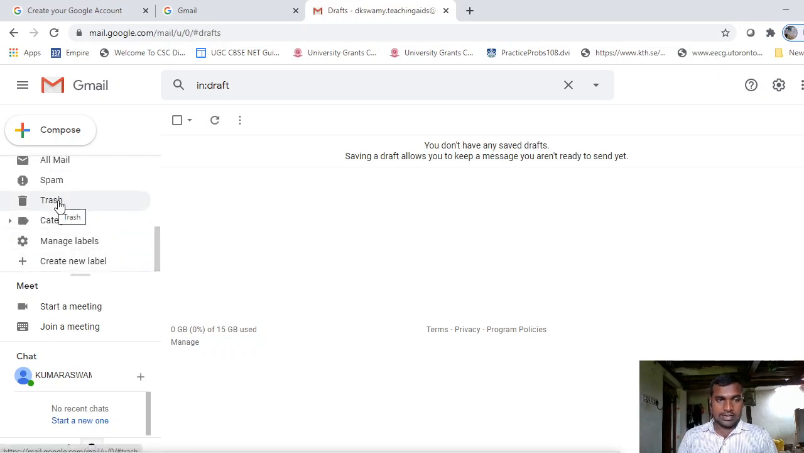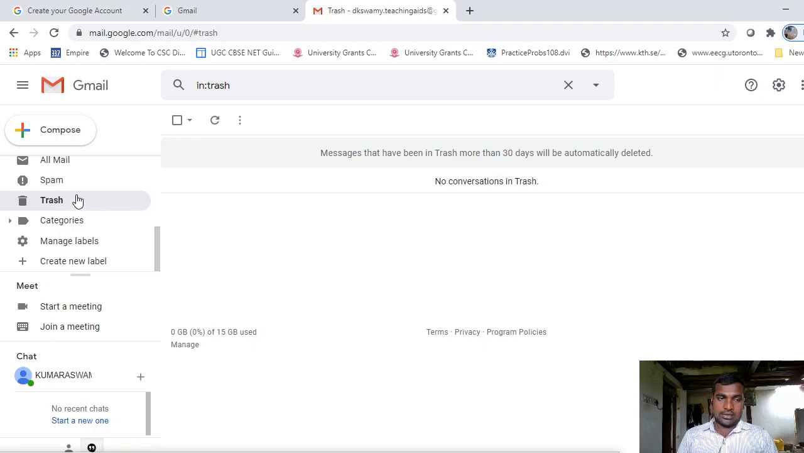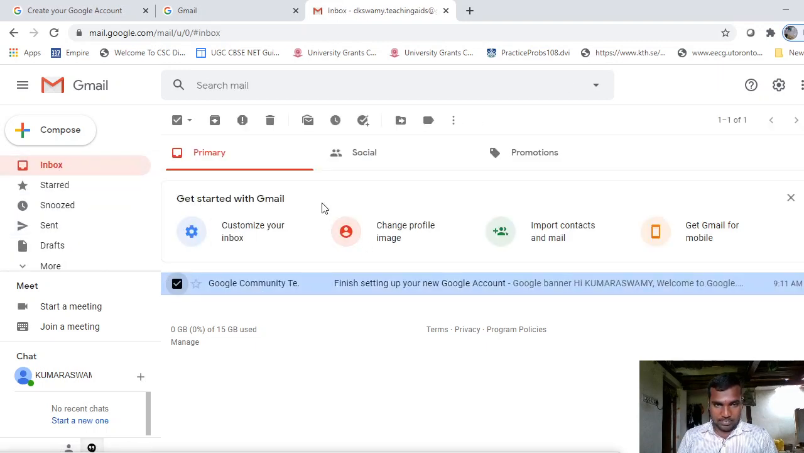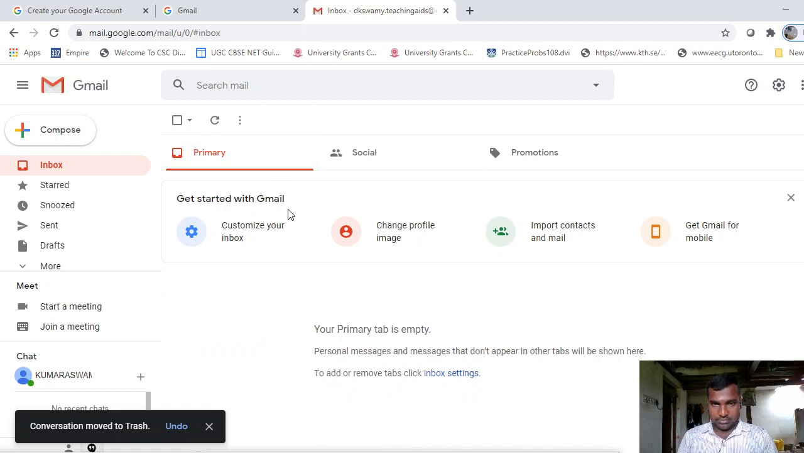So trash is one folder. It contains all the deleted messages. Okay, and whatever messages come under trash are deleted within 30 days automatically, or you can delete manually. For example, in the inbox I have one message, so I am simply deleting that message. Okay, so there is no number here, so the inbox is empty.